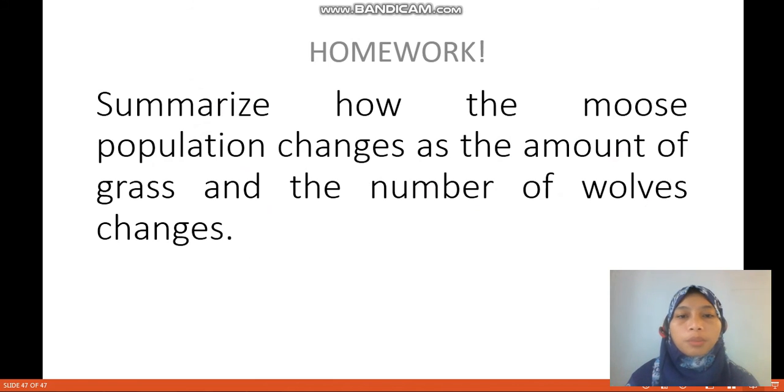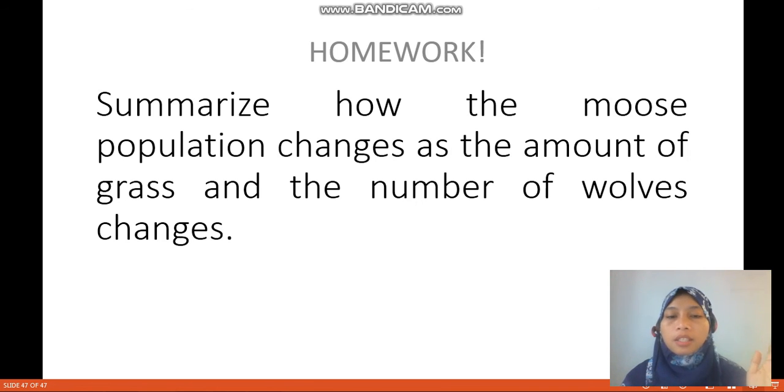Another homework for you is to summarize how the moose population changes as the amount of grass and the number of wolves change. This one you can draw, and please write one or two sentences about it. For example, if the grass is increasing, what happens to the moose population, and then what happens to the wolf population, and vice versa.